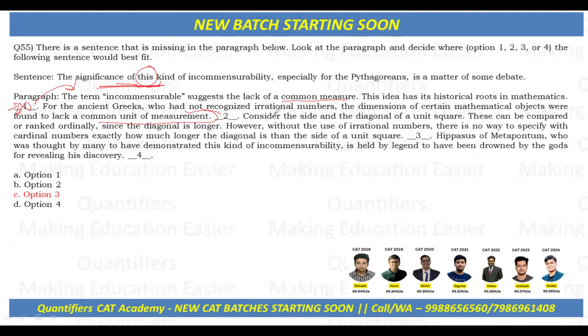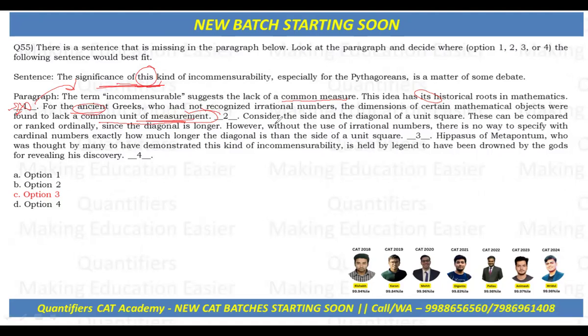After that, the sentence is talking about the ancient Greeks, who had not recognized irrational numbers. The dimensions of certain mathematical objects were found to lack a common unit of measurement. So it's again going to the historical roots in mathematics, right?